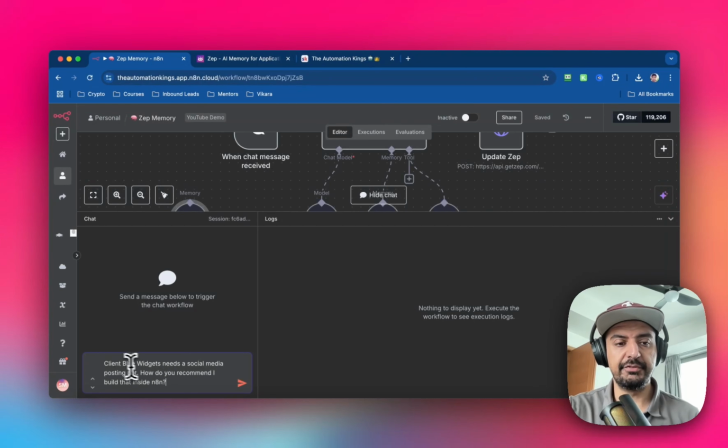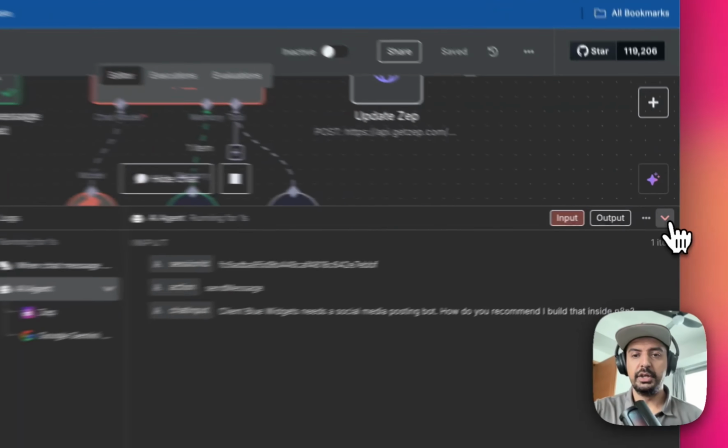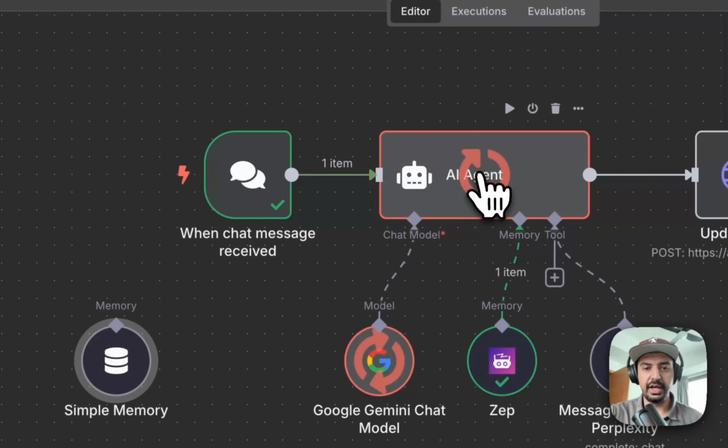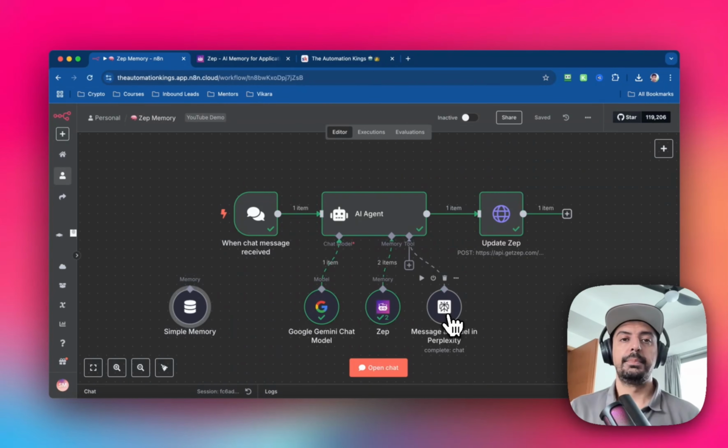I'm inside of the chat and I've just put in here, Client Blue Widgets needs a social media posting bot. How do you recommend I build that inside n8n? So I'm just going to wait for that to run. And you can see that basically it's going into the AI agent. It's going to use Google Gemini 2.0 Flash because it's just fast and it's free. It's then going to access Zep, which is obviously the memory store. And I've actually included a Perplexity node because Perplexity, if you remember from a previous video that I created, you can actually search the internet and it can bring back citations.